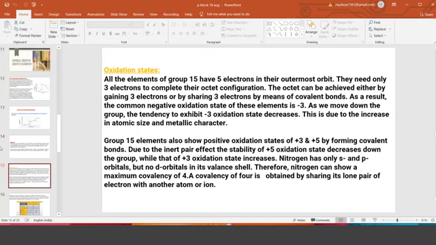So a pair of electrons in the ns orbital are showing slight inertness towards chemical properties because of what? Not being covered properly by the inner electrons. Because of this inertness of the pair of electrons, this effect is called the inert pair effect. This inert pair effect is there everywhere, especially at the bottom.